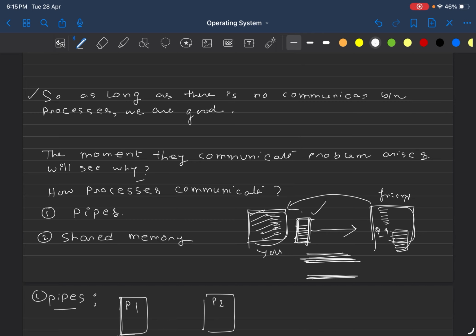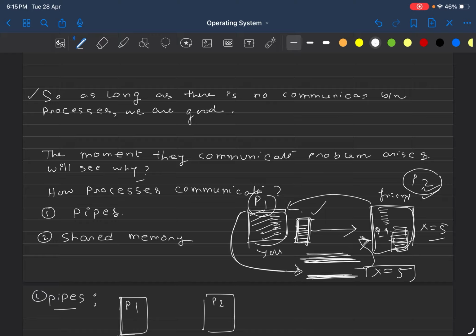So there is a process P1 and a process P2. P1 writes data into this pipe. Now process P2 reads data from the pipe and saves the data. Whatever P2 has read from the pipe, it saves in its own memory. So P1 does the write operation once, and now P2 reads the data from the pipe. Let's say P2 has read that x equal to 5. So P2 has a copy of x, and after reading x equal to 5, P2 went and wrote x equal to 5 in its own space. So this is how the pipe works.